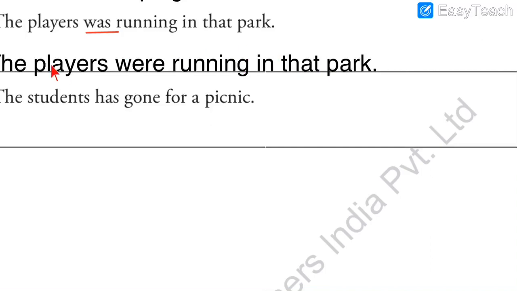No change in the rest of the sentence. So the players were running in that park. More than one, so were. If it was only one, then we would have put was.